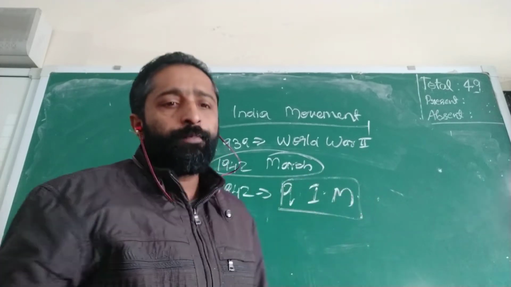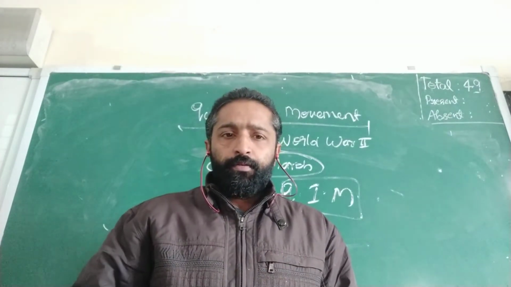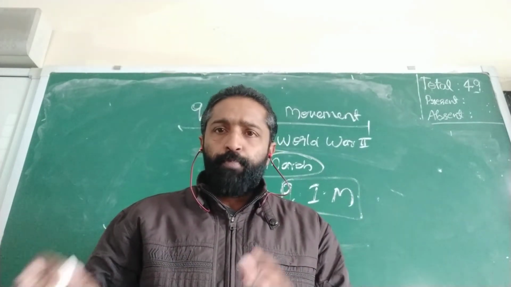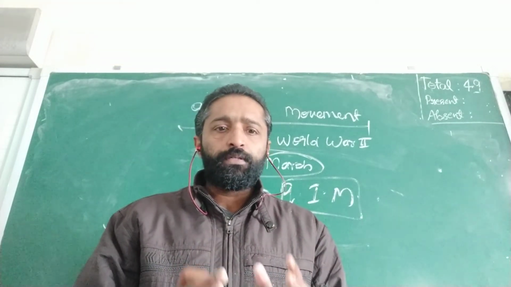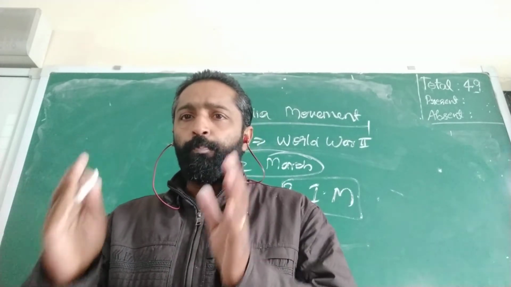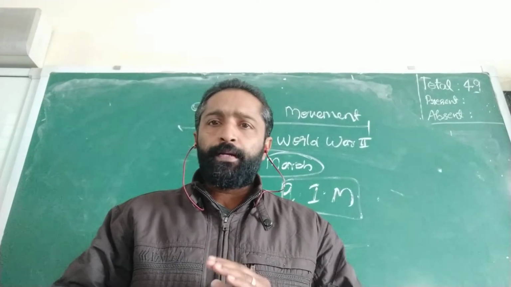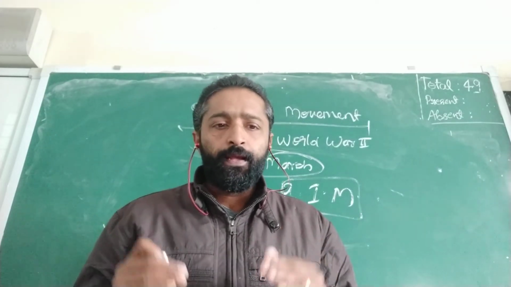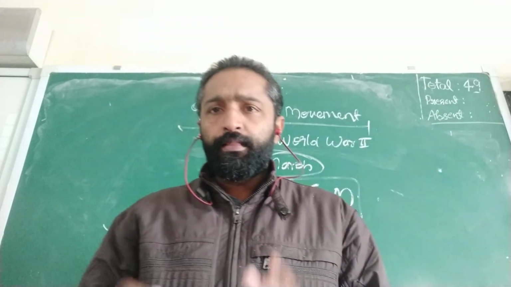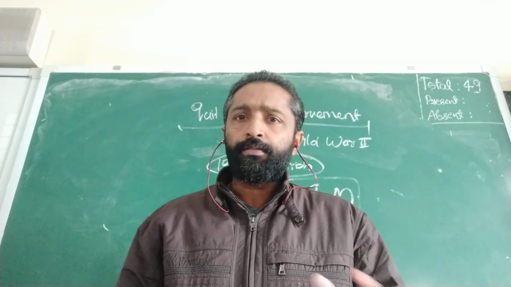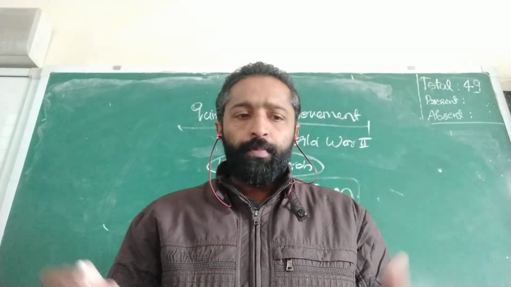In 1942, on August 8, the All India Congress Committee passed this particular resolution, and the objective of Congress was immediate end to British rule in India, which means immediately the British rule must be stopped in India. So people organized mass struggle, and the famous slogan given by Gandhiji was 'Do or die'. This was a slogan given by Gandhiji.